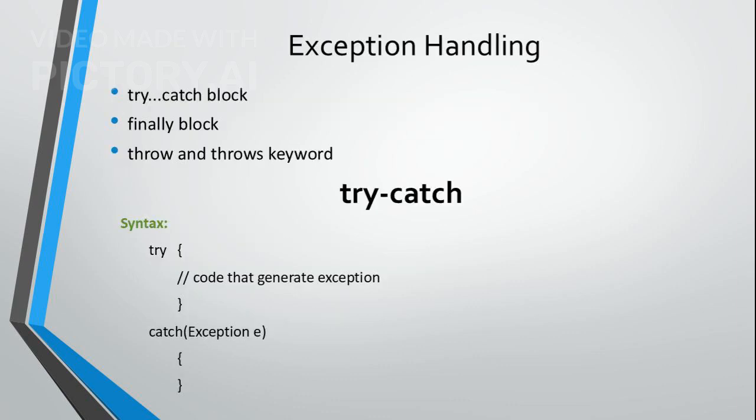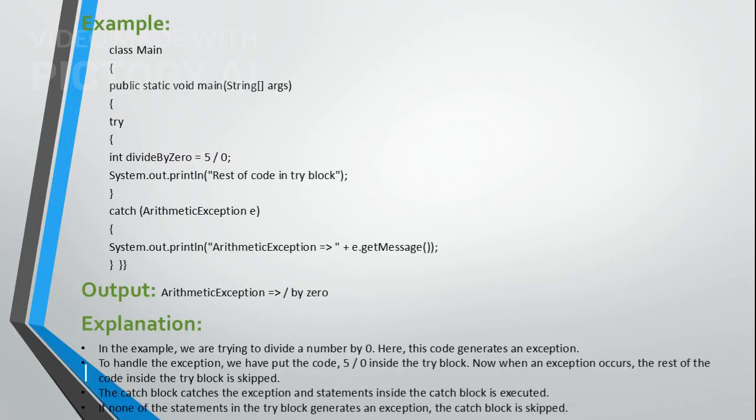To manage exceptions, Java provides several techniques including try-catch blocks, finally blocks, and the use of throw and throws keywords. Let's start with the try-catch block. Here's an example of a try-catch block in action. We attempt to divide a number by 0, which generates an exception. The catch block then handles this exception, allowing the program to continue running smoothly.